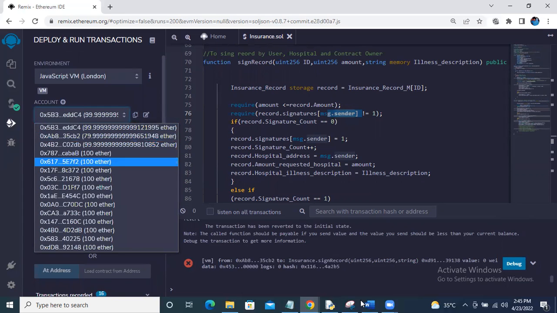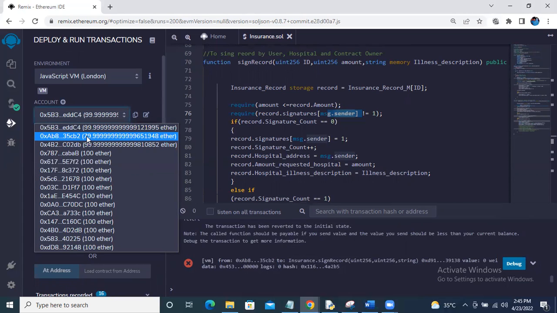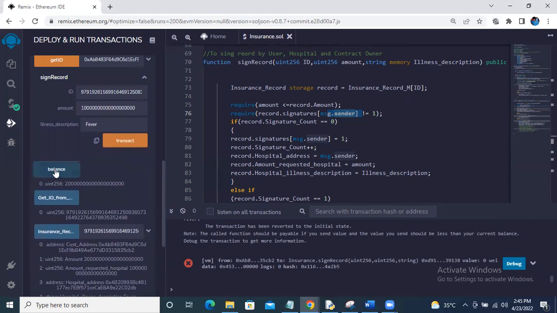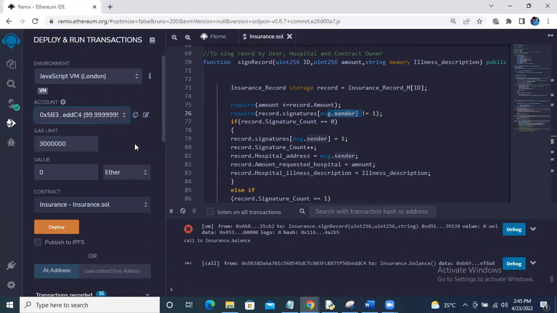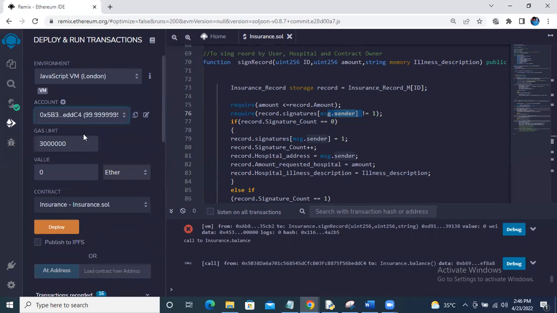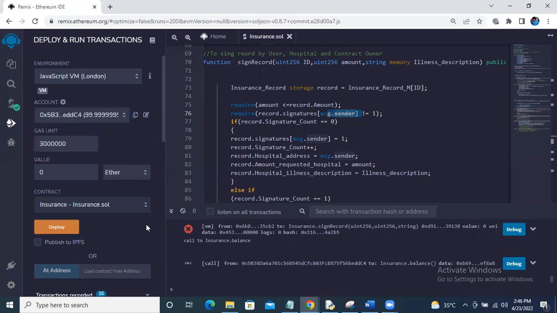Let me, okay, I'm not able to take a screenshot now. So there's the hospital address. The hospital has 99 ethers right now, and our contract has 20 ethers right now. Once the owner signs this contract, 10 ethers will be transferred from our contract to the hospital. Right now it's 99. It should be 109 after the completion of the signature.